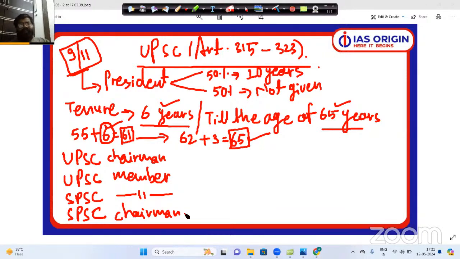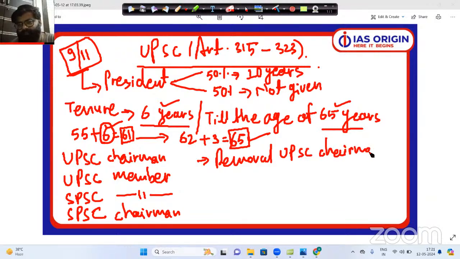But now let us come to a very complicated situation, that is, what is the removal procedure of a UPSC member or chairman? Now, this particular procedure is kind of easy, but complicated as well. If you are a UPSC member or chairman, first of all, you need to understand why you would be removed. What would be the reason that you will be removed from your post? There might actually be two reasons. Number one, incapacity. And number two is misbehavior.